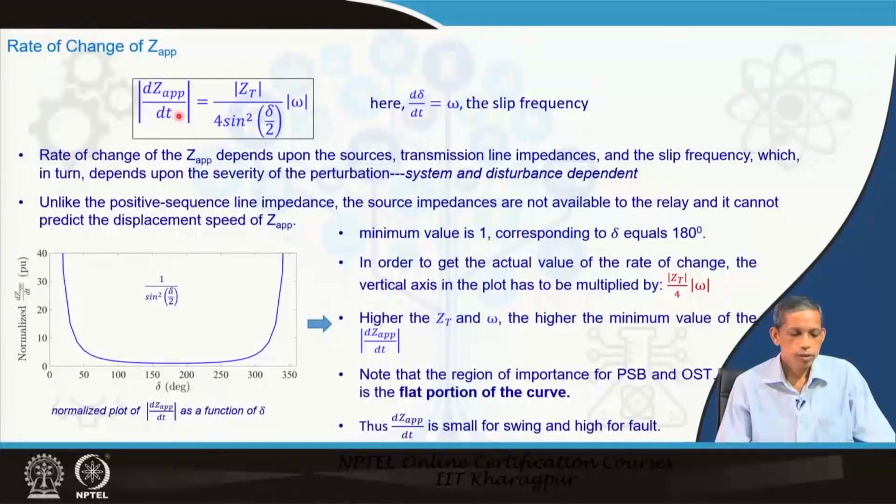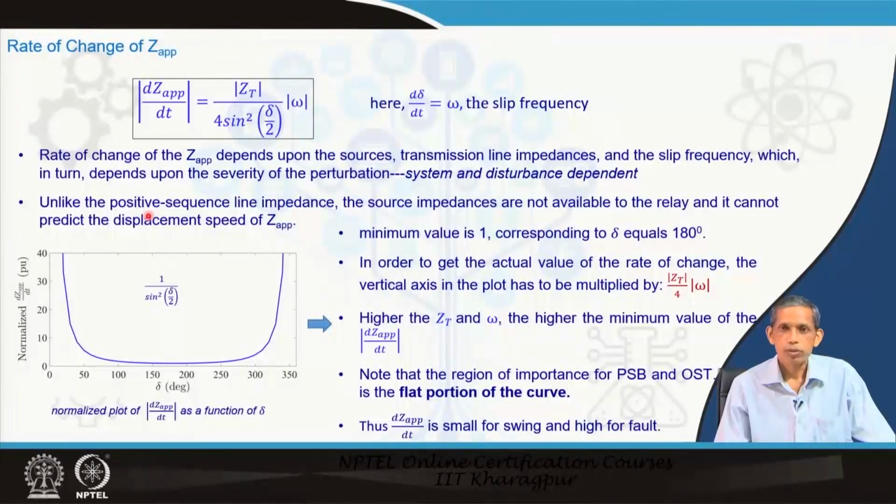Now, moving further on the same term. So, we say that the rate of change of Z apparent depends upon the sources, transmission line impedance, slip frequency and the severity of the perturbation.